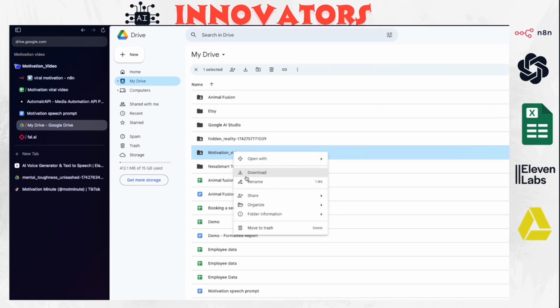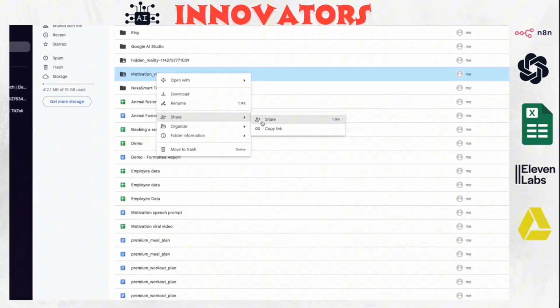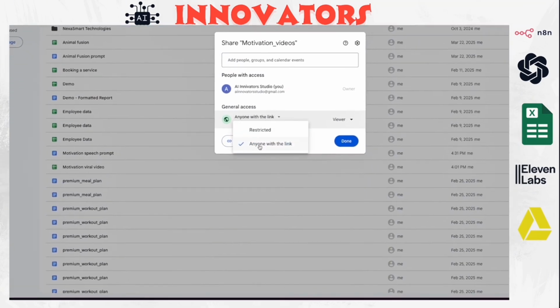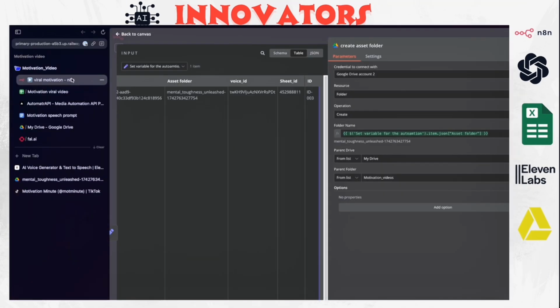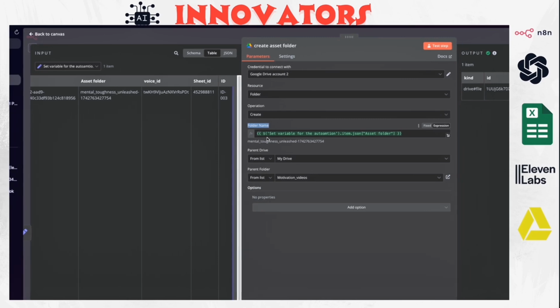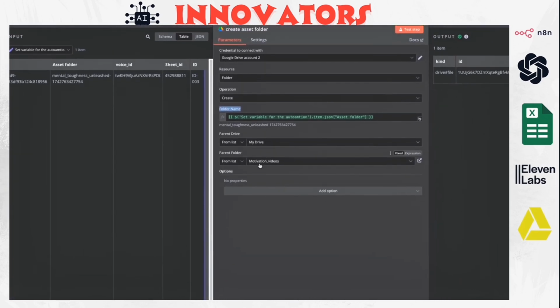You're going to have to share this folder to public. So you click share and then you just change this to anyone with a link. You do this once because this is going to be the parent folder. Every time we're running these automations, the folders that are created are going to be inside this parent folder. And we give these parent folders the permission that anyone can see it. So once we do that, every single folder inside these folders will also be accessible.